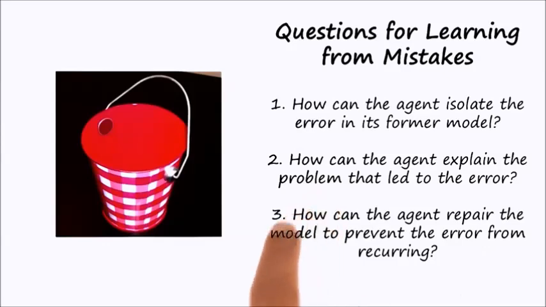You may have noticed that earlier we had related learning by correcting mistakes with metacognition. You can see how that relationship occurs. The agent has some knowledge of the world. That knowledge leads it to failure. The agent is using that failure to repair its own knowledge. It is as if the agent is looking into itself, looking into its own reasoning, into its own knowledge, and correcting itself. Note once again that the learning here is incremental.